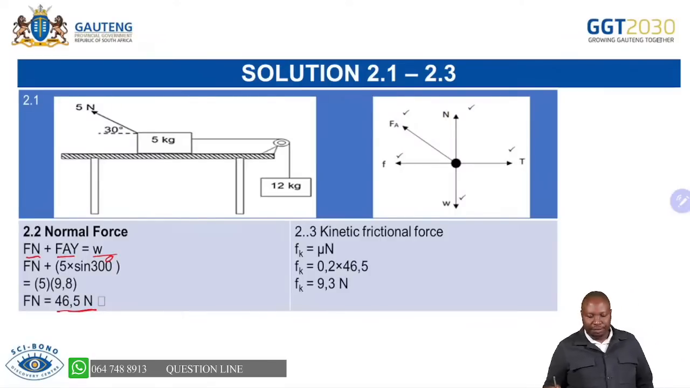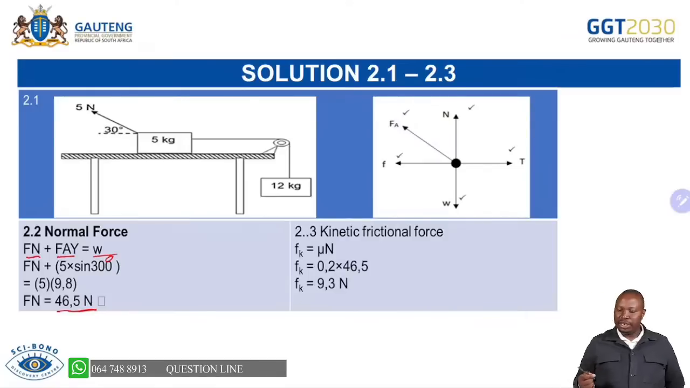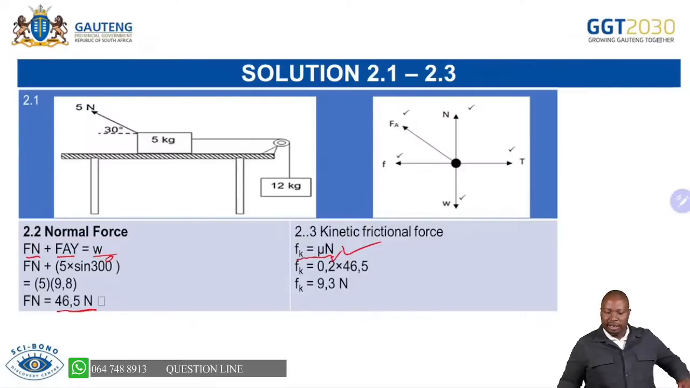And the next question was to calculate the kinetic friction. For kinetic friction, don't forget this formula is in your data sheet. You will get 1 mark for the formula, 1 mark for substituting the coefficient of kinetic friction, and the last mark for getting the correct answer with the correct SI unit. Then we get our 3 marks here for calculating the kinetic friction. I hope that helps you.